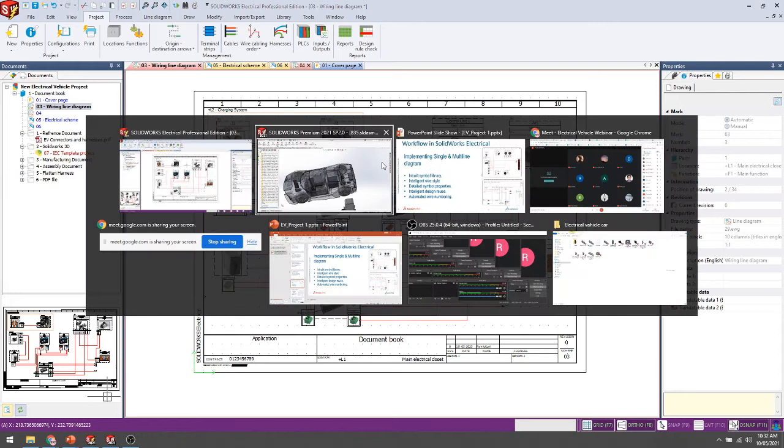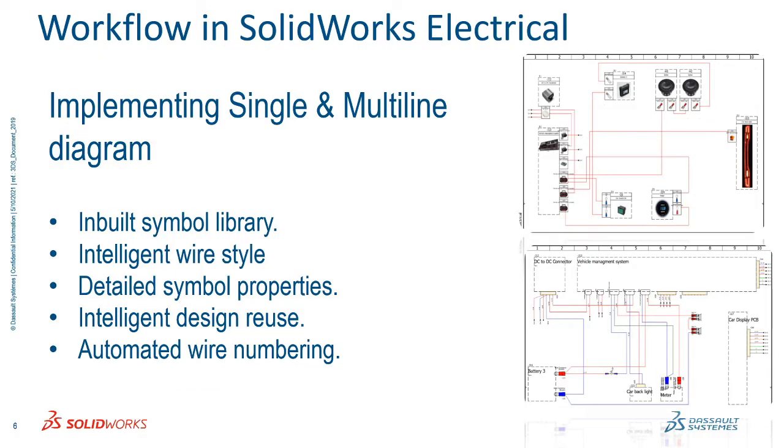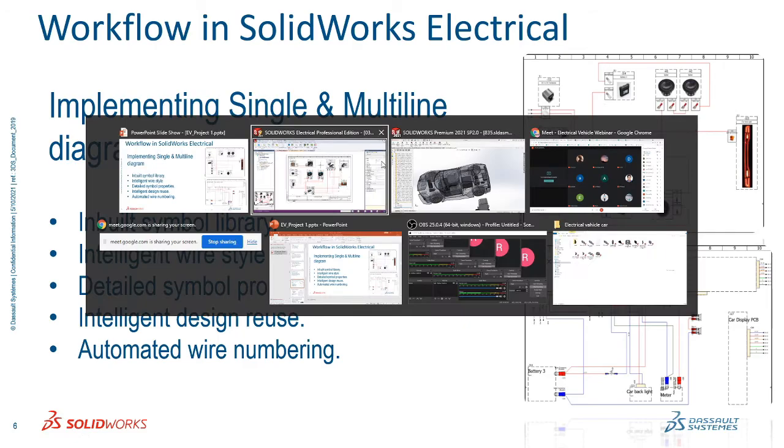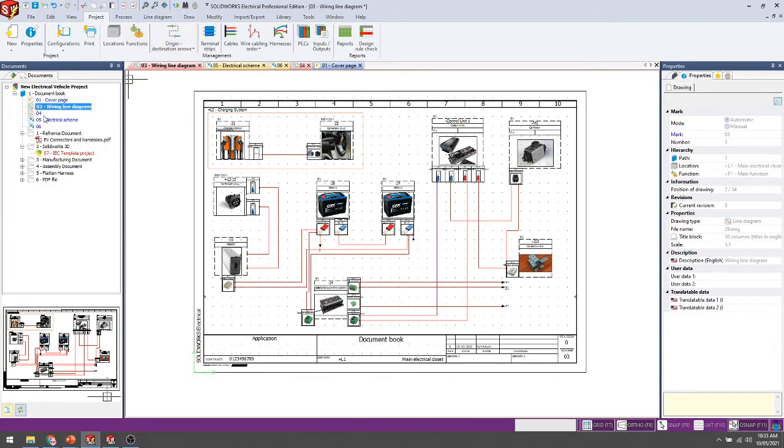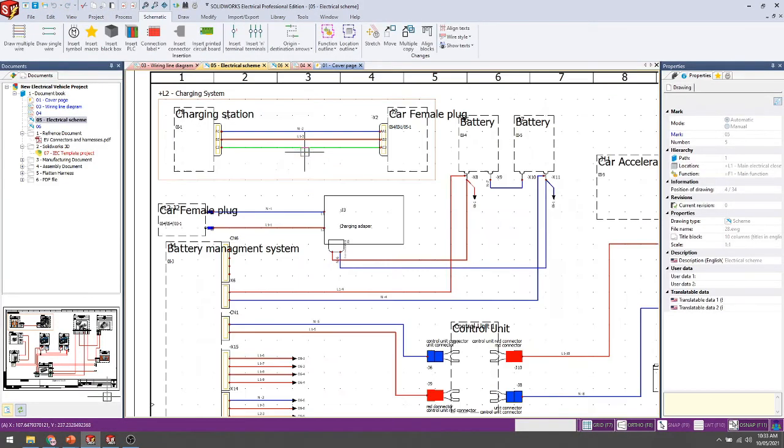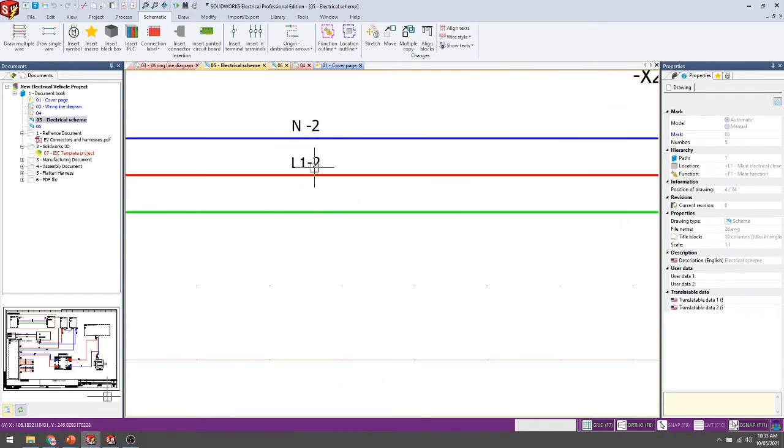Now the second point: if you see here, we have done all these symbol libraries and symbol properties. We have done automated wire numbering. You can get it directly by using the wire numbering process. I'll show you that also. If you see here, inside the schematic, this is the wire numbering process.